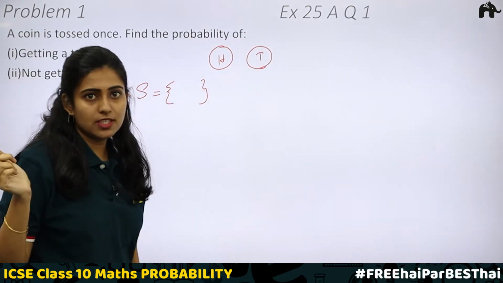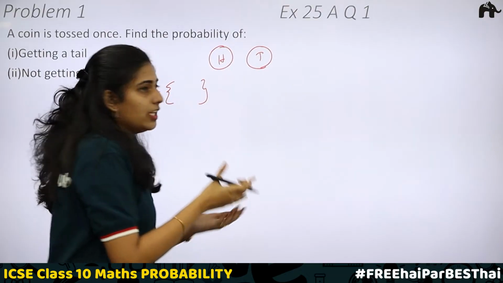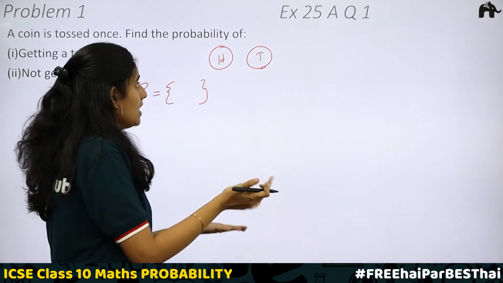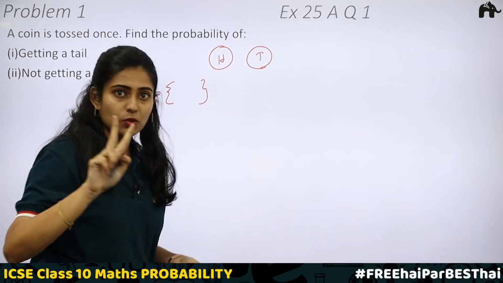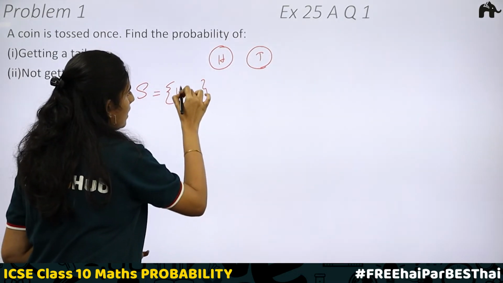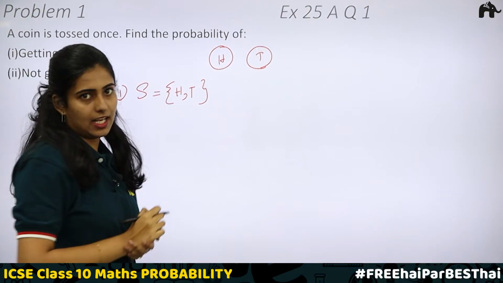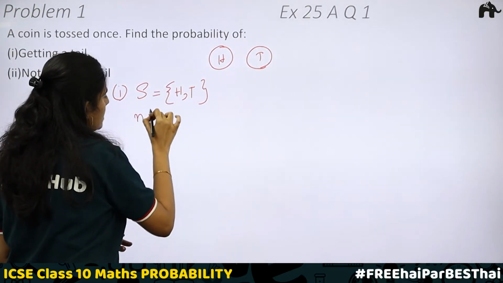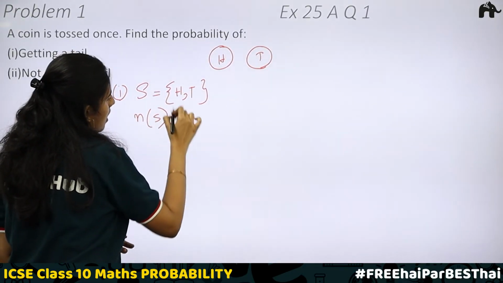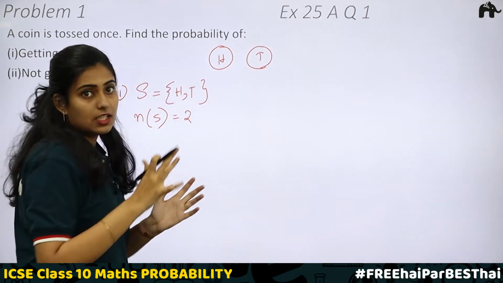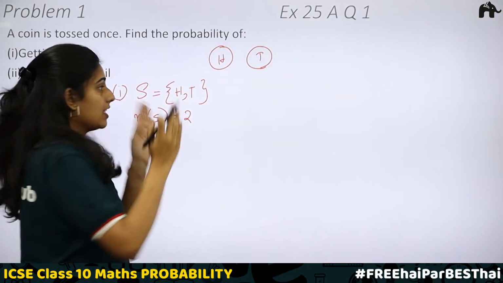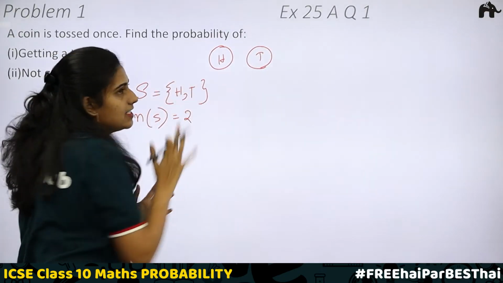So on the coin, you will be either getting a head or you will be getting a tail. Is there any other options? No, right? When you toss a coin, when you open your hands, you will be having either a head there or a tail. Okay. So 2 outcomes are there. What are they? Head and tail. So we can write number of outcomes here will be equal to 2. This is the total number of outcomes. And the sample space includes head and tail.